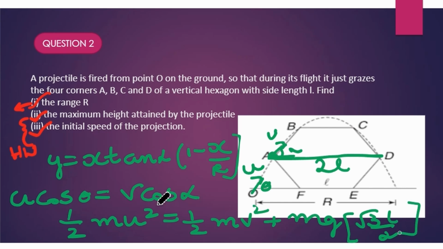So you'll solve these three equations, and then you will get the range R, the maximum height attained, and the initial speed of the projectile. The approach that I said earlier will be very useful for range because the mathematical analysis looks very easy. For the general traditional method, you can find u and theta and everything, and then you apply.